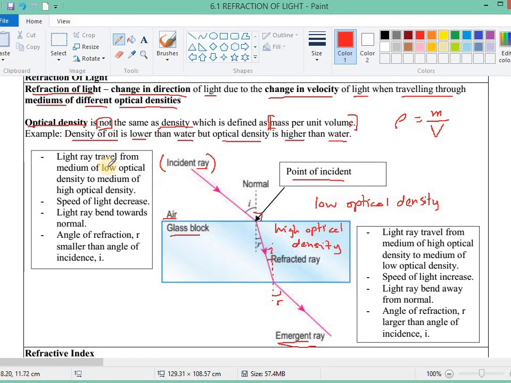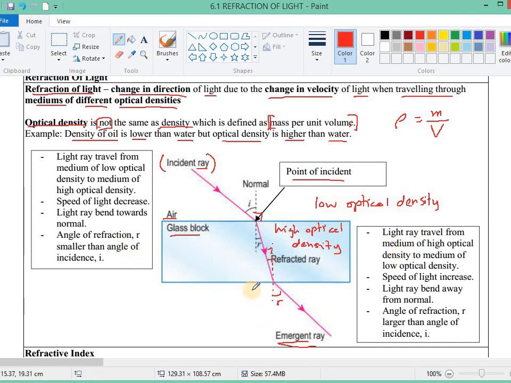Okay, so we go through this. Light ray travels over here from a medium of low optical density to a medium of high optical density. So the speed of light decreases. The light ray bends towards the normal. The angle of refraction is smaller than the angle of incidence.